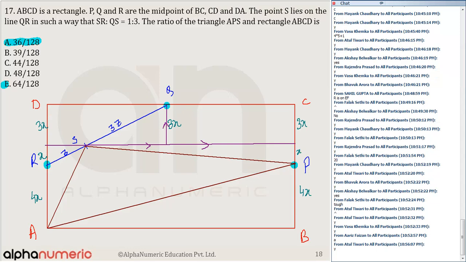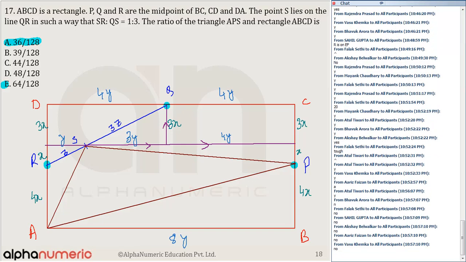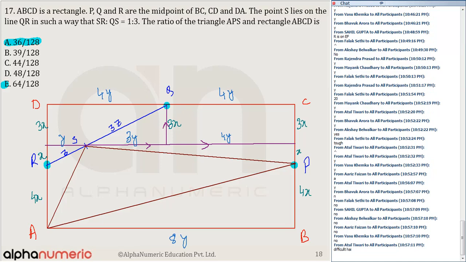Another thing here is that they are in the ratio y. So I can say that this distance is equal to y. If this is y, this length is equal to 3y. So this length is 4y. This is also 4y, so this is totally 8y. And this is 4y. So any doubts to anyone till this step? Please tell me. Atul, Adish, Vasu, Palak, Akshay, Bhavik. No, clear hai? Theek. Now, ab mujhe ratios find out karni hain, so we'll go quickly here.